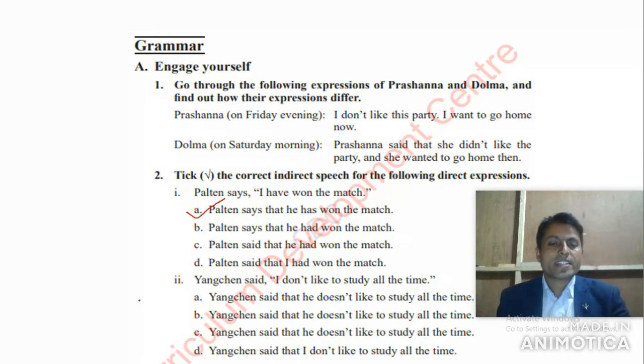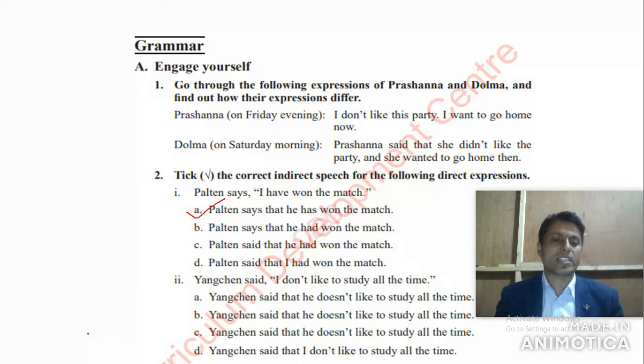Yang Chen said that he doesn't like to study all the time. Number B: Yang Chen said that he doesn't like to study all the time. Almost all are the same. Yang Chen said that I don't like to study all the time. Anyway, the answer is here: Yang Chen said that he doesn't like to study all the time.